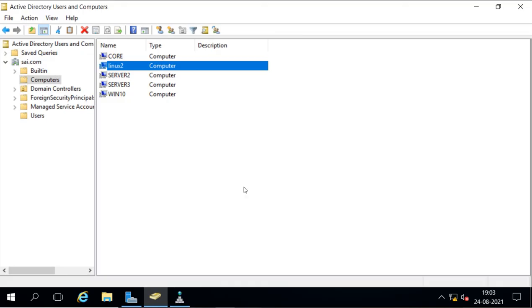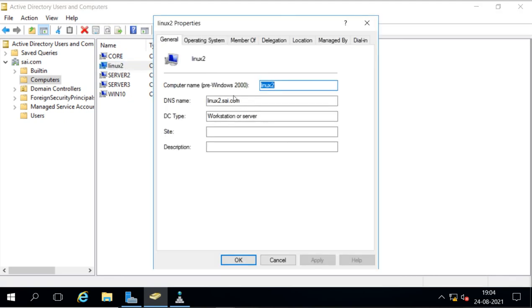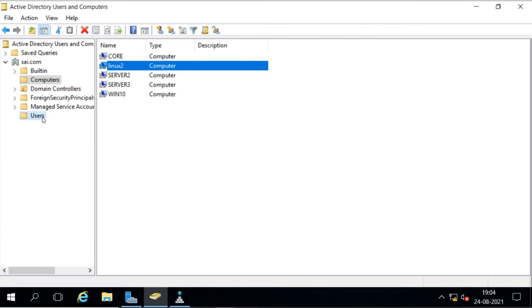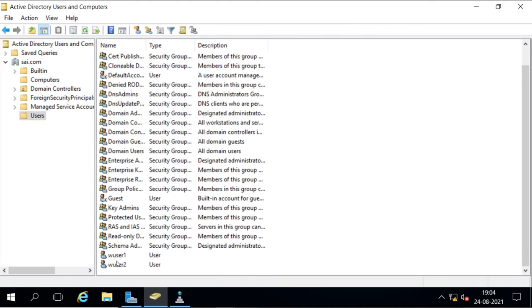We can verify in the Windows domain controller. Here under the Windows domain controller, we can go to the computer container. We can see the account for the machine linux2. It is created here because we have joined the domain, and the account is created here for our machine linux2.sai.com. Now once it is joined, we can use these user accounts to log into the system. So let's try this now.